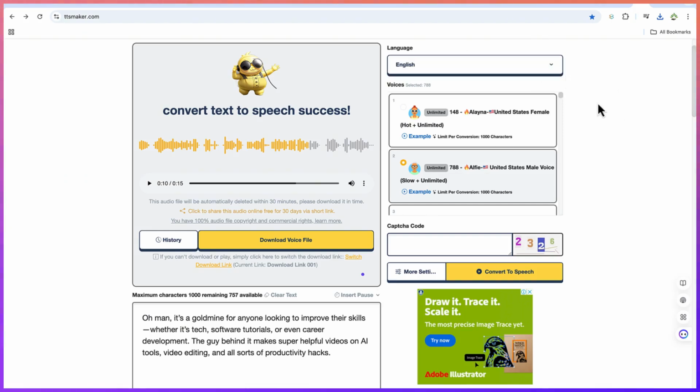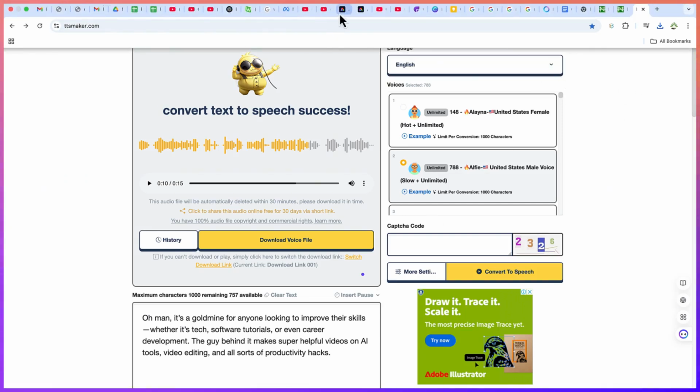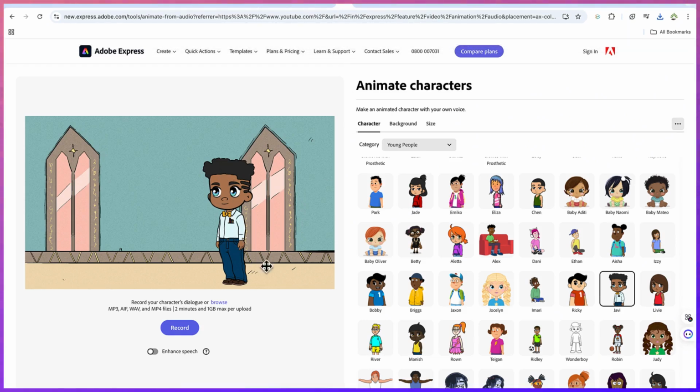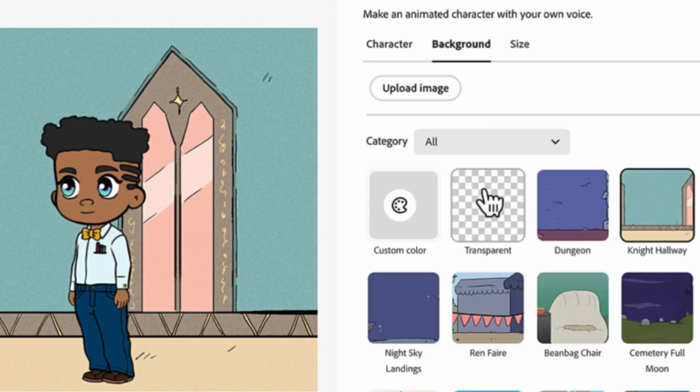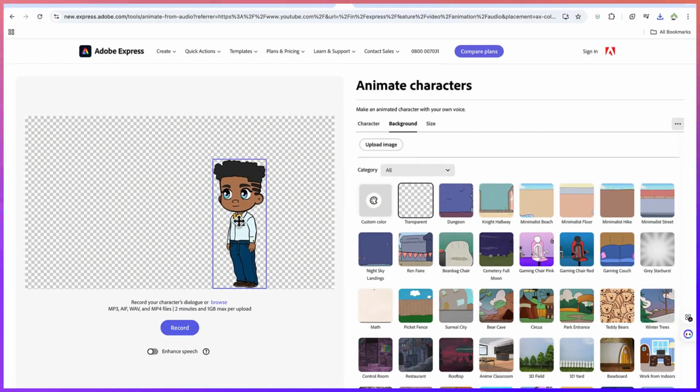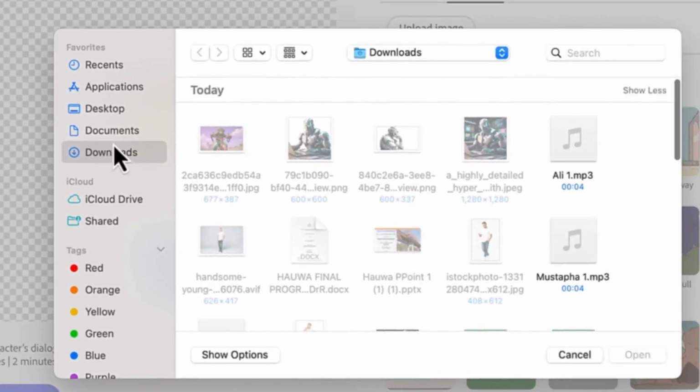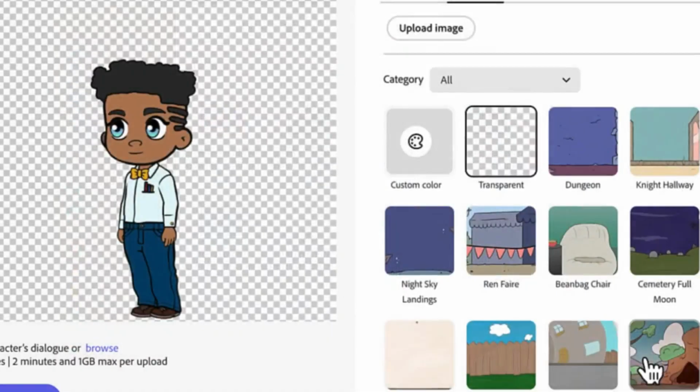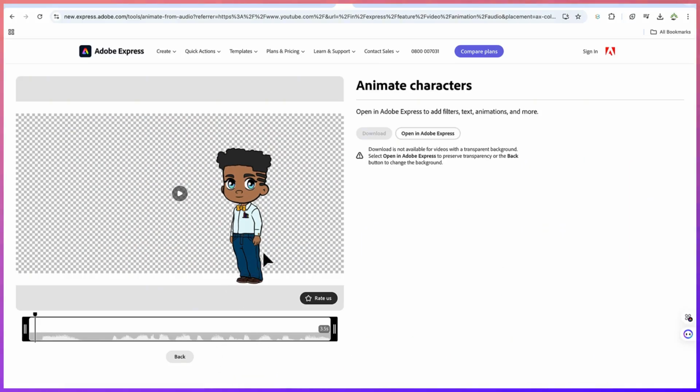So let's go ahead and create the videos directly from the character. So let's come back here. Let's say this is Mustafa, and then we have Ali by the side, okay? So having a conversation. So let's go on and let's say we start with, let's use a transparent background for this. And then let's browse. And then let's go on to the downloads. This is Mustafa 1. And let's upload. All right, so you can see it is done. And we can hear the preview. Hey Ali, have you heard about the Epic Mentorship YouTube channel? Okay, this is good. So we can go ahead and download this.